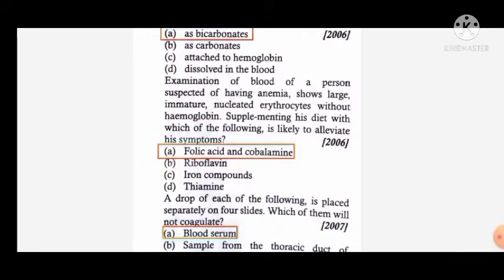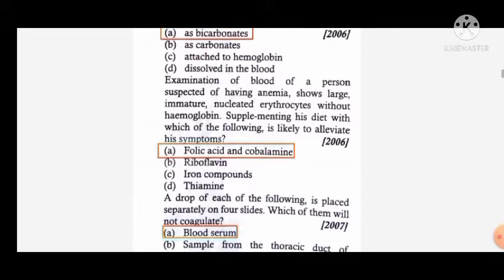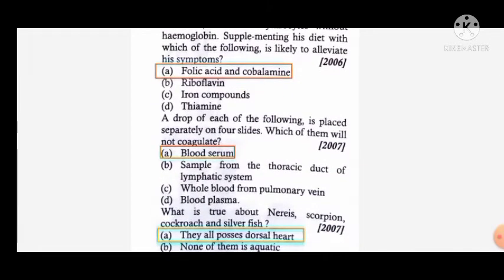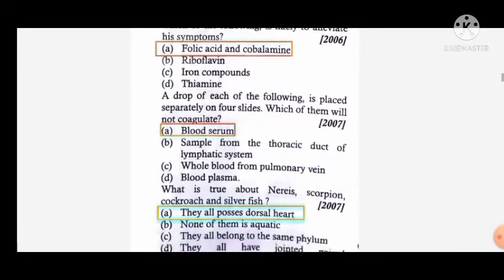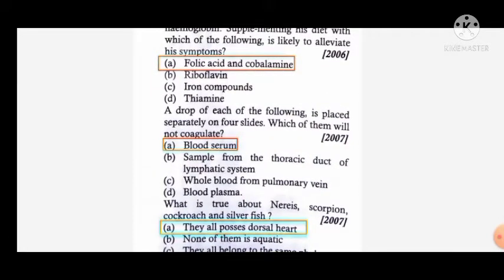Examination of the blood of a person suspected of having anemia, means fewer RBCs, shows large immature nucleated erythrocytes without hemoglobin. Supplementing his diet with which of the following is likely to alleviate his symptoms? Folic acid and cobalamin increase the RBC count. That's why doctors recommend folic acid and cobalamin, means vitamin B12, for the anemic patient.